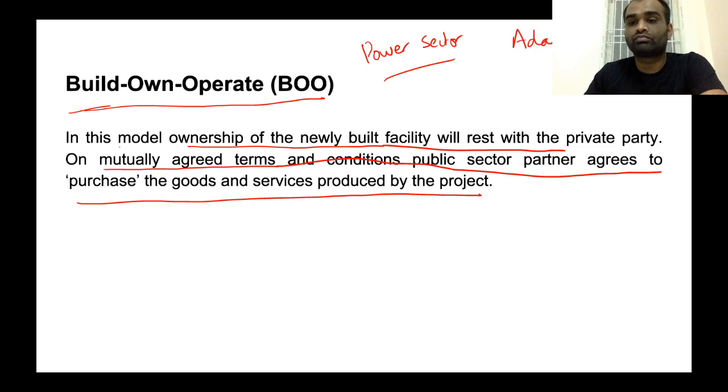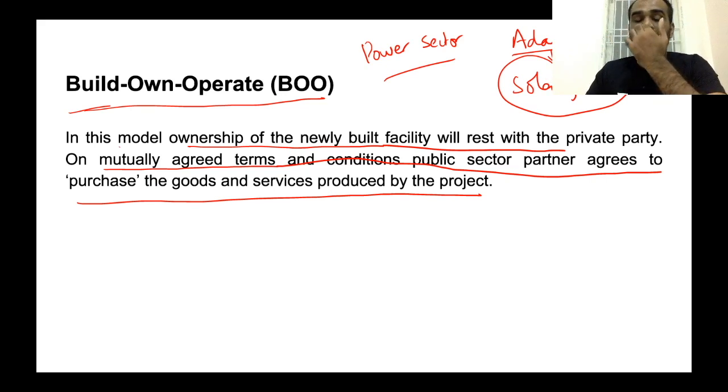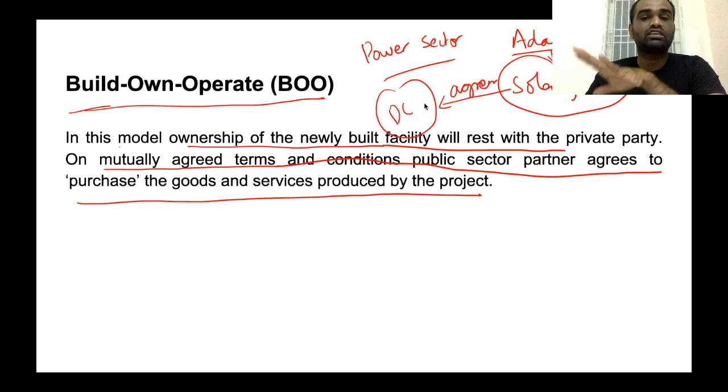For example, Adani Group wants to construct a solar farm in Gujarat. Clear? A solar farm in Gujarat. Whenever Adani Group wants to construct a solar farm, they will operate under the build, own, operate model. Under this model, Adani Group will invest in the solar farm and own it, but they will enter into an agreement with the distribution company of Gujarat, saying that this distribution company should purchase power from the solar farm at a set price for a number of years. Okay. Now this build, own, operate model will be used for a number of power sector projects. This is one type of PPP model.